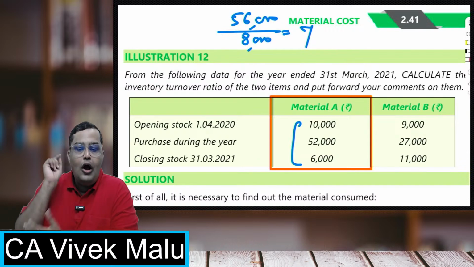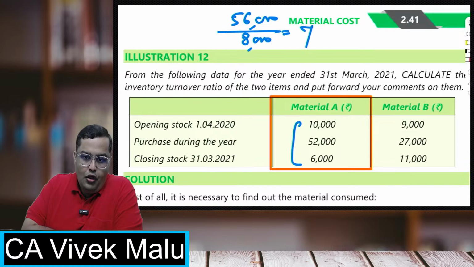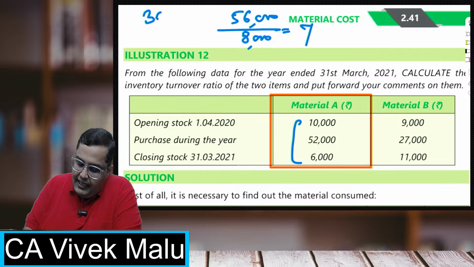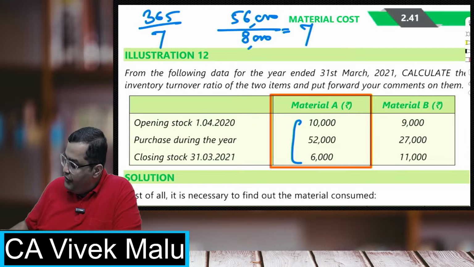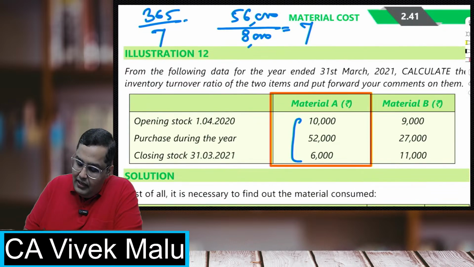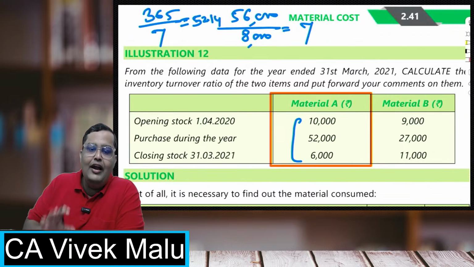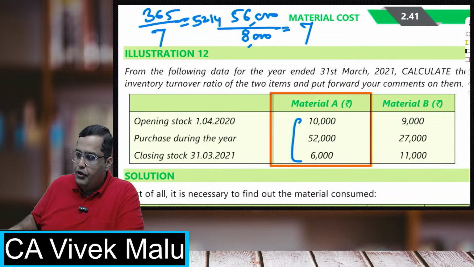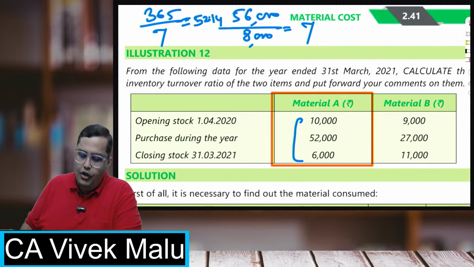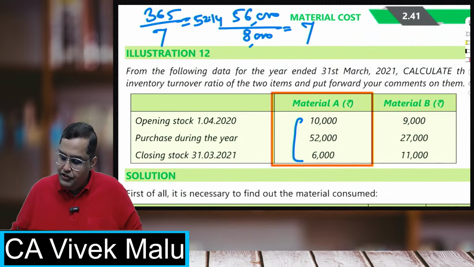Now you calculate for how many days we were holding this inventory. The formula is 365 days upon inventory turnover ratio, that is 7. So 365 divided by 7, I get the answer 52.14. It means that on an average we normally hold the stock for approximately 52 days. Perfect students. This was one of the very important concepts of this chapter.